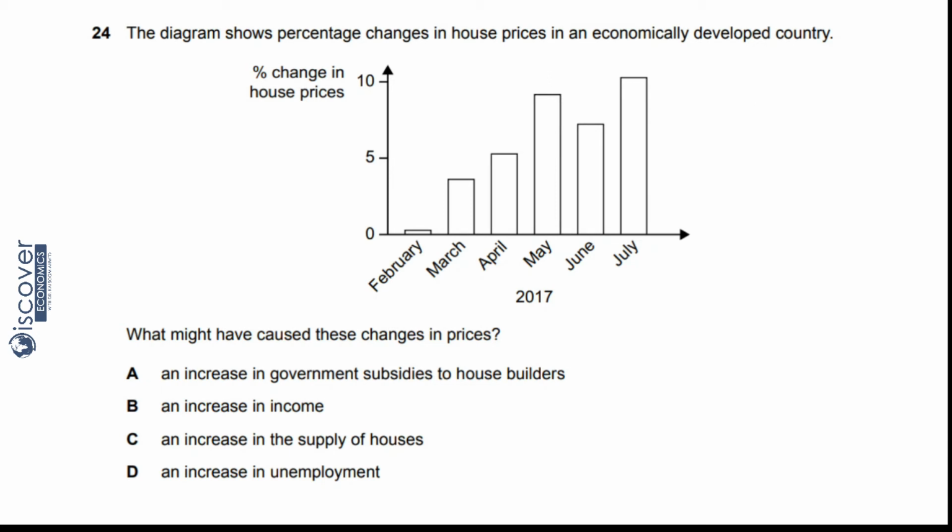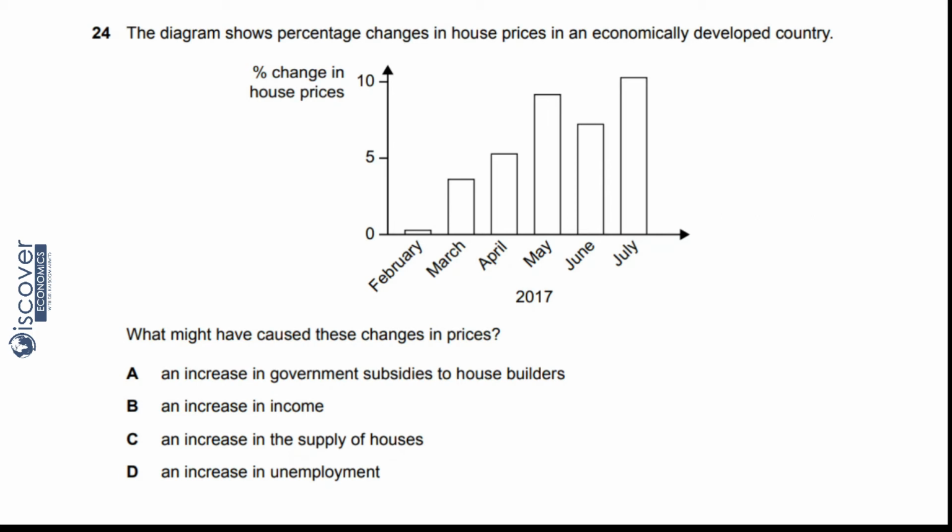Now A, an increase in government subsidies to house builders. Now see, if the government is going to subsidize the house builder, they will not increase the prices, rather prices will go down. So this cannot be the answer. Come to B, an increase in income. Yeah, if people have more money, they will compete because they will be able to pay more, so the prices will go up definitely. So B will be the answer.